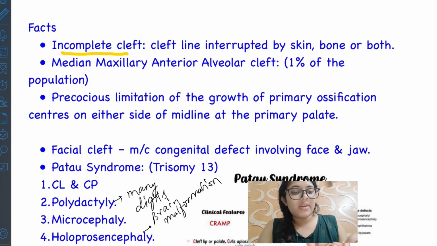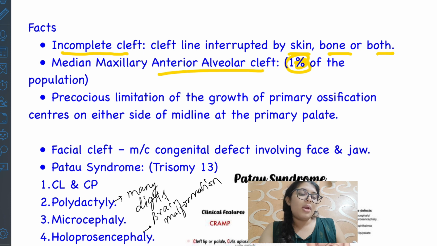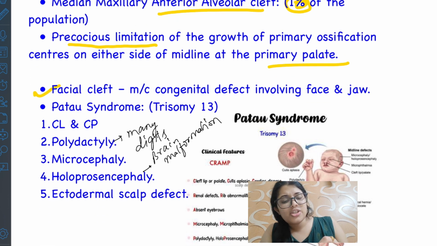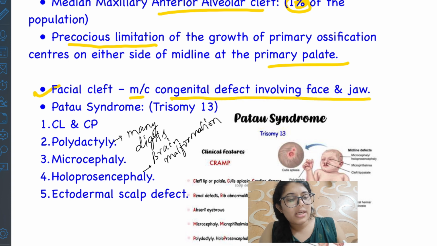Okay, now some facts of cleft lip and cleft palate. Incomplete cleft occurs when the cleft line is interrupted by skin, bone, or both. Median maxillary anterior alveolar cleft is seen in 1% of the population. It is due to precocious limitation of the growth of primary ossification centers on either side of the midline at the primary palate. Okay. Next we'll see the facial cleft is the most common congenital defect involving face and jaw.